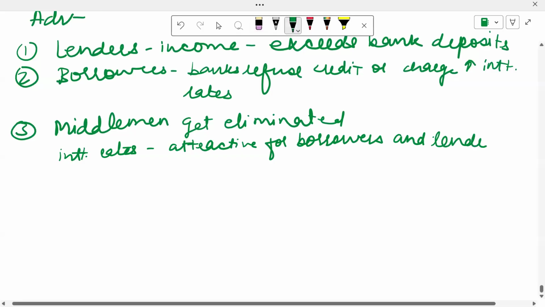This was about the cost of debt. Different sources of debt have been discussed over here. In the next chapter, we are going to talk about the weighted average cost of capital. So stay tuned for that.